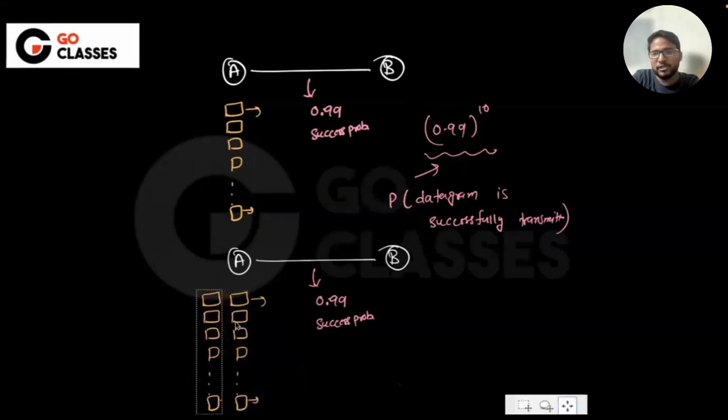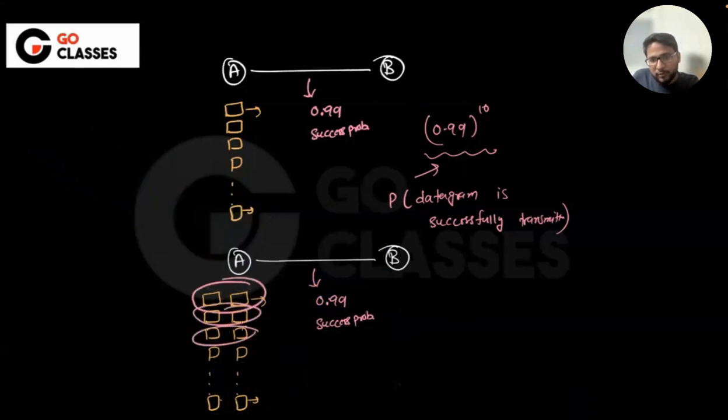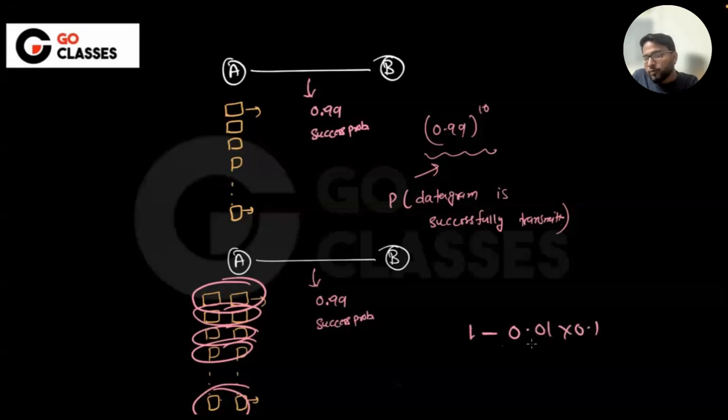Let's suppose you are sending two copies, which means one pair. Now this time I want every pair to be successful. So for one pair to be successful, the probability we have calculated is 1 minus 0.01. For one pair to be successful, the probability is coming out to be 0.4 times 9.